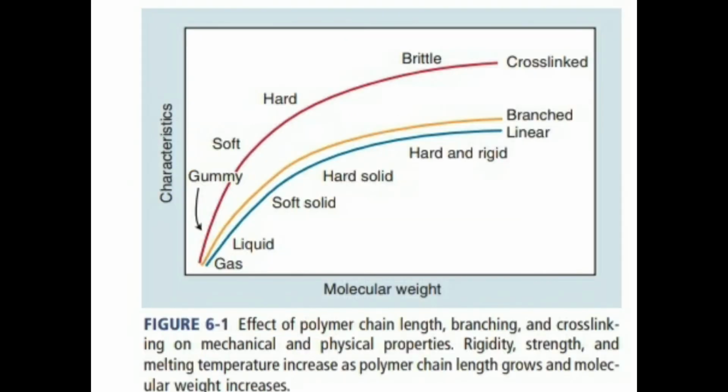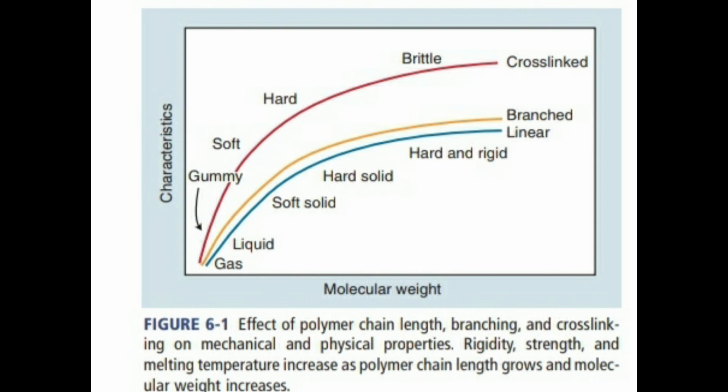Then in this picture you can see how a polymer depends on the effect of polymer chain branching and cross linking on mechanical and physical properties.